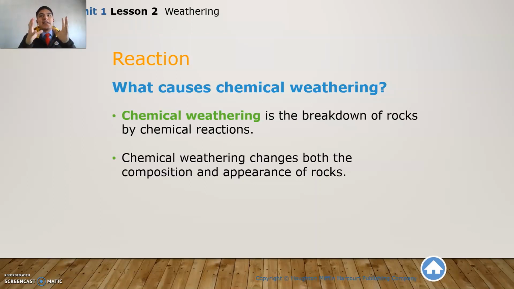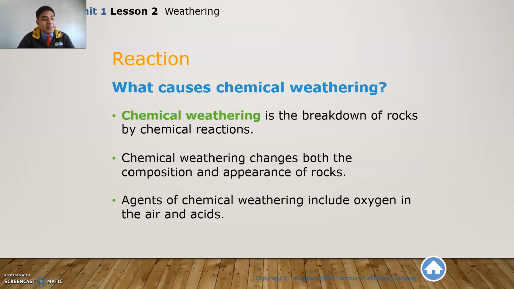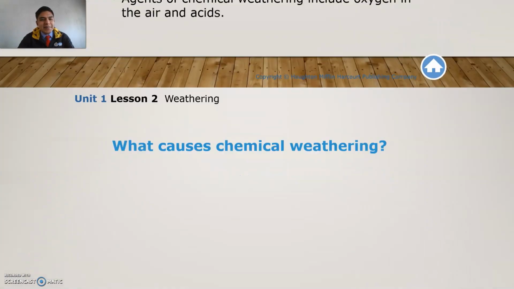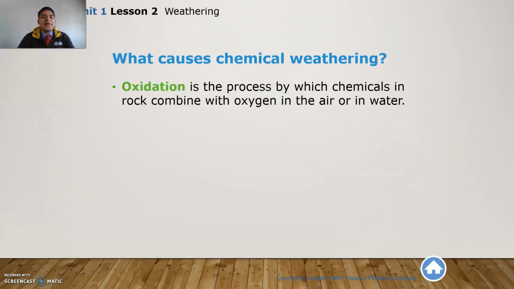So remember that in physical weathering, only the structure or the shape changes, like it can be broken down into several parts. But in chemical weathering, the composition or the appearance is going to change in the rock. Agents of chemical weathering include oxygen in the air and acids. Here we have another important term, which is oxidation, which is the process by which chemicals in rock combine with oxygen in the air or in water.